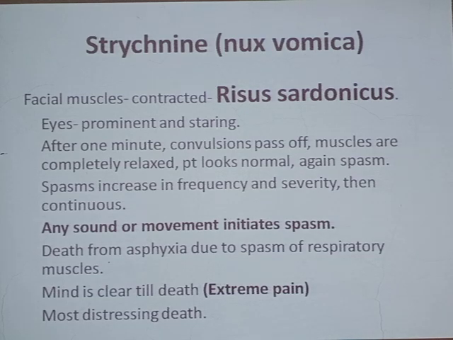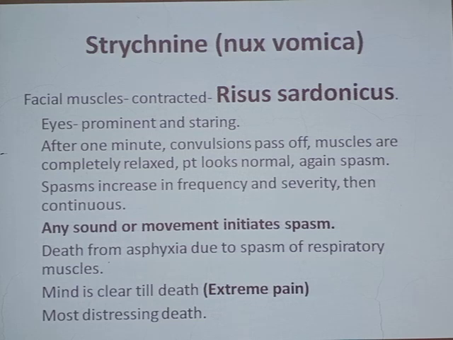Then death from asphyxia. Death from asphyxia is because of spasm of the respiratory muscles. Just as we have seen in the previous slide, the respiratory muscles will also undergo spasm or convulsion during convulsion, and that's why it will cause asphyxia, because the patient will have difficulty in breathing.